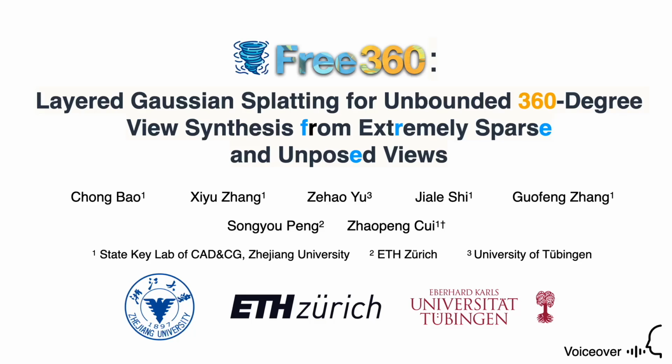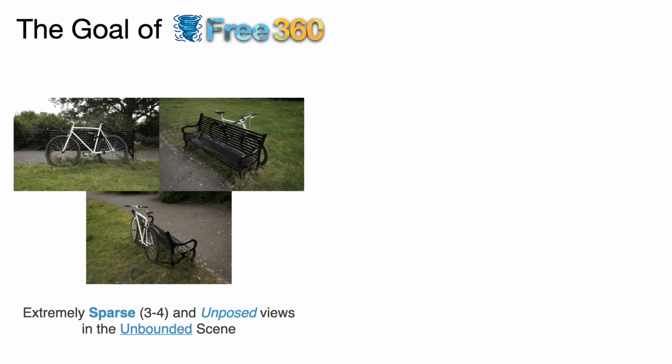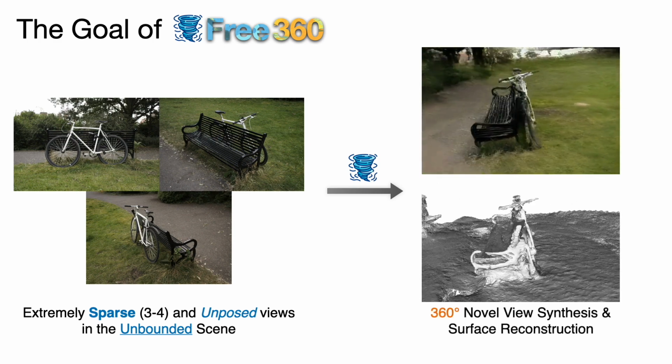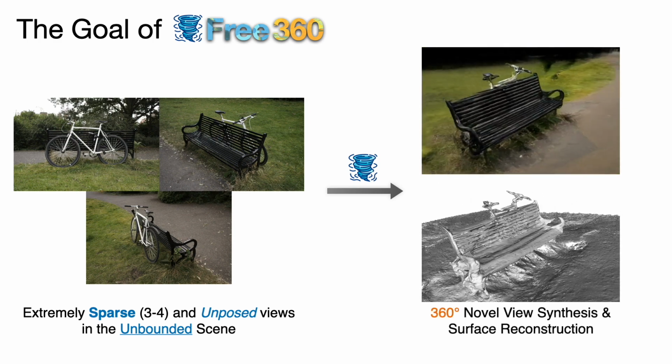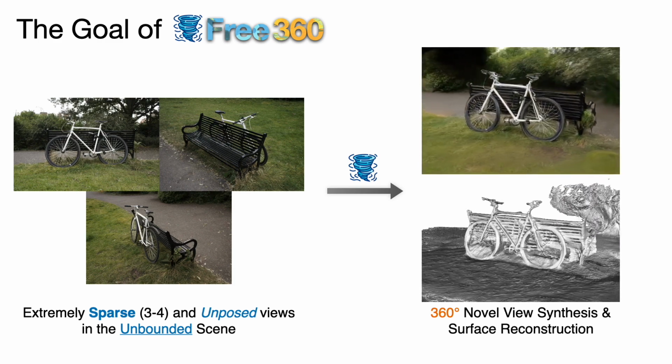In this video, we present our paper, Free360: Layered Gaussian Splatting for Unbounded 360-degree View Synthesis from Extremely Sparse and Unposed Views. Given 3 to 4 extremely sparse, unposed images captured in unbounded scenes, our goal is to render high-quality novel views in 360 degrees and recover the complete surface of the scene.